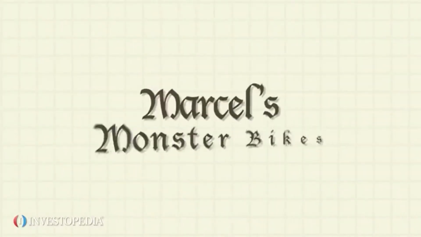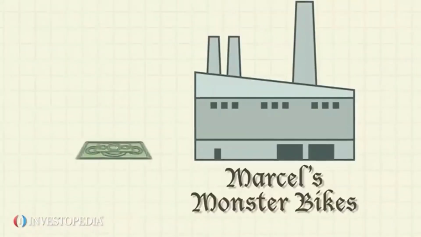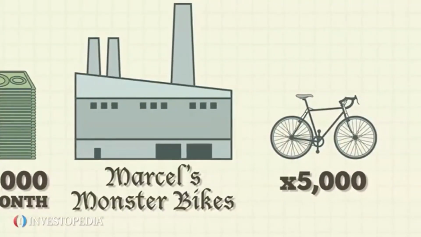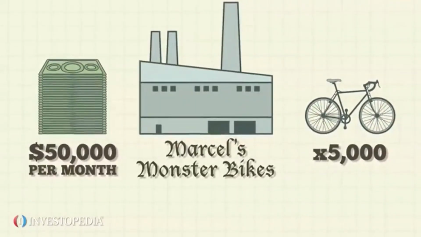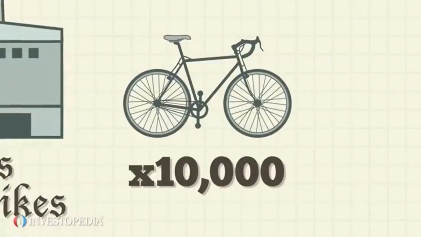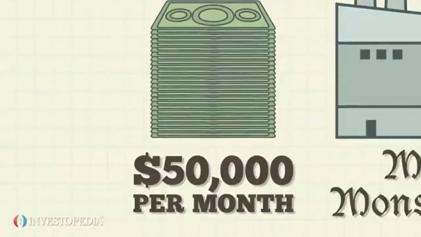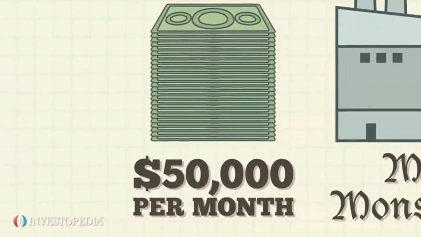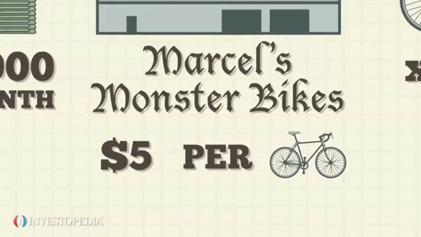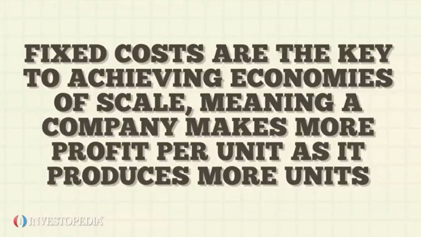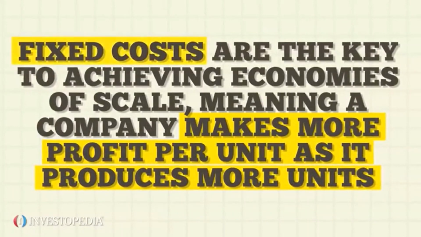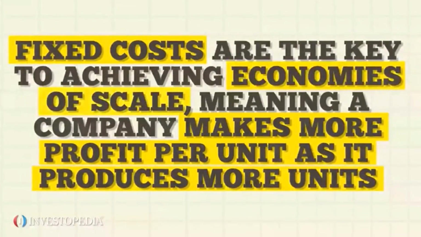For example, Marcel's Monster Bikes has a lease for $50,000 per month. If it produces 5,000 bicycles, the cost of the lease is spread over 5,000 units, or $10 per bicycle. If the company sells 10,000 bicycles, it spreads the fixed cost of the lease over more bicycles. The cost of the lease is now $5 per bicycle. Marcel's Monster Bikes now has lower cost and higher profit per bicycle by producing more units while keeping some costs fixed. This is economies of scale.